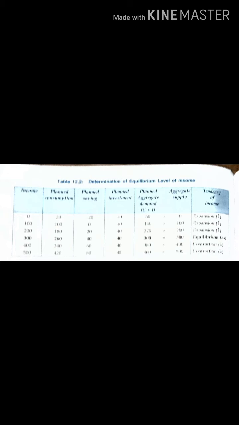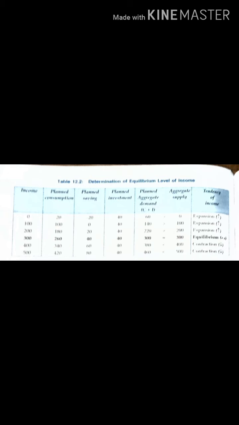Fine. Now next case, if I check, here what happens? 140, right? Same formula, C plus I. C is how much? 100, then 40, it will give me 140. And if I check my supply, it will give me 100. Why? Because my saving is 0 at this point of time. Again, what is the situation? Demand is more, people want more. So if consumers want more, they will try to get more and more income. So what will be the situation of income? It will tend to increase, expansion.